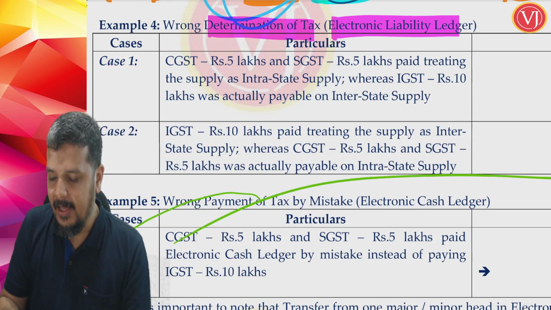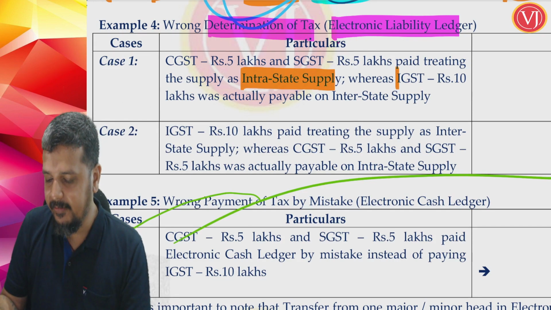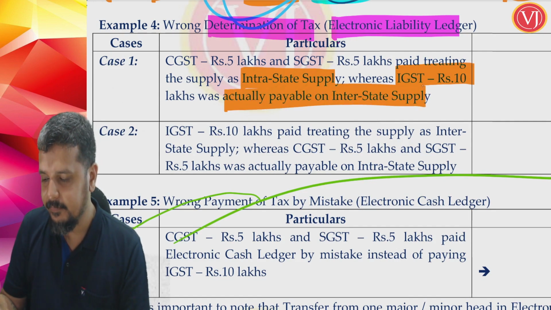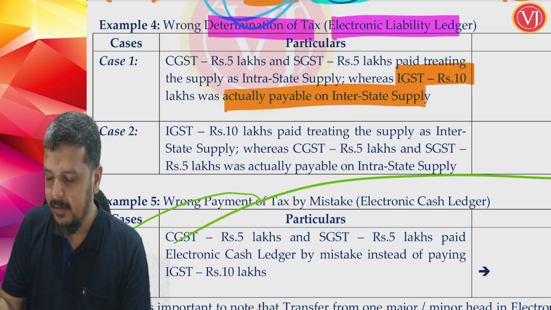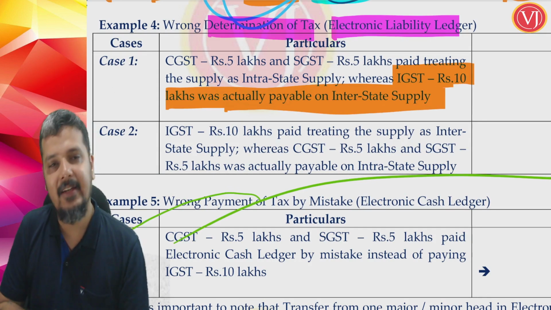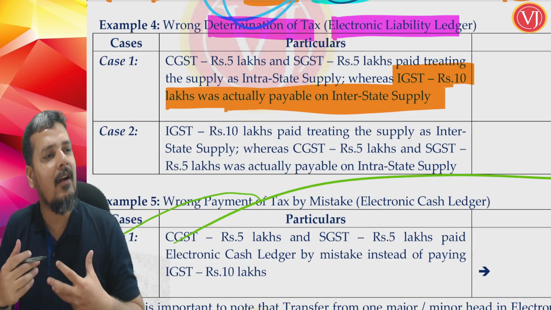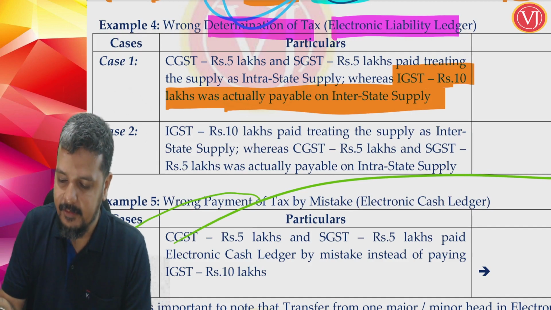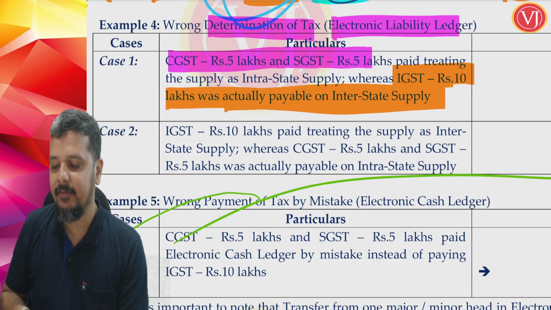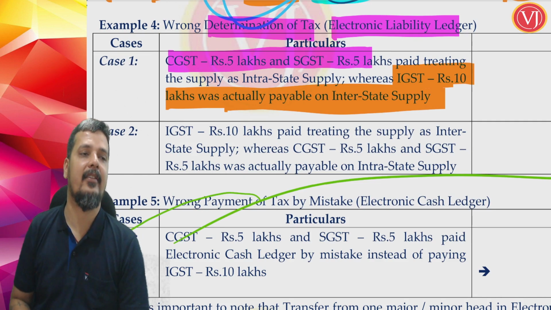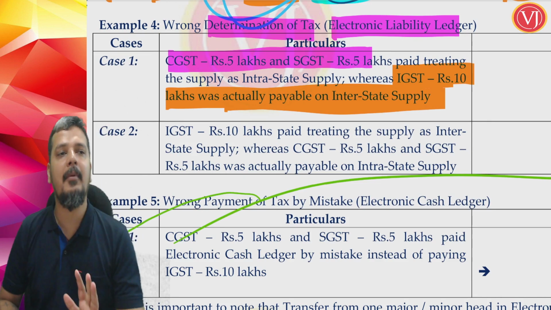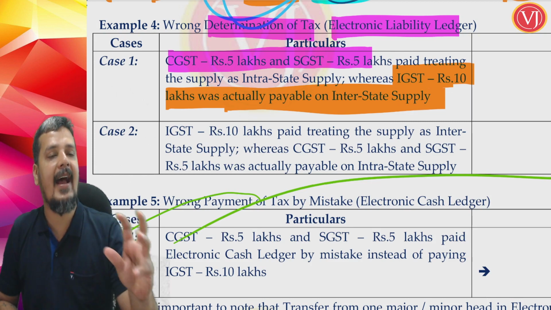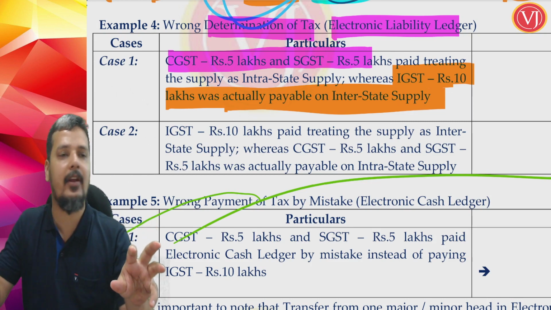Supposing there was an interstate supply, where I have to pay IGST 10 lakhs. But I wrongly understood it as intrastate and I paid CGST 5 lakhs and SGST 5 lakhs. The problem was never with having cash ledger in one hand and your liability in the other.